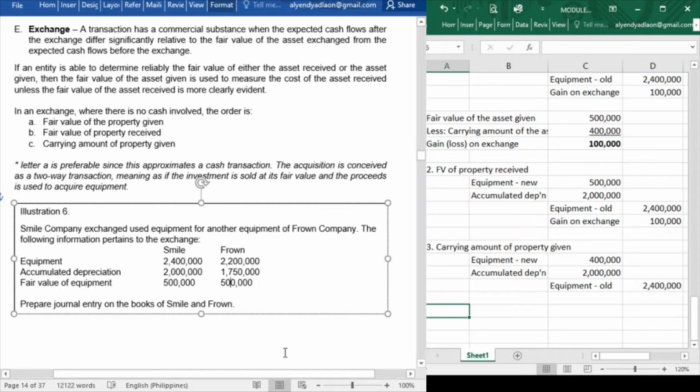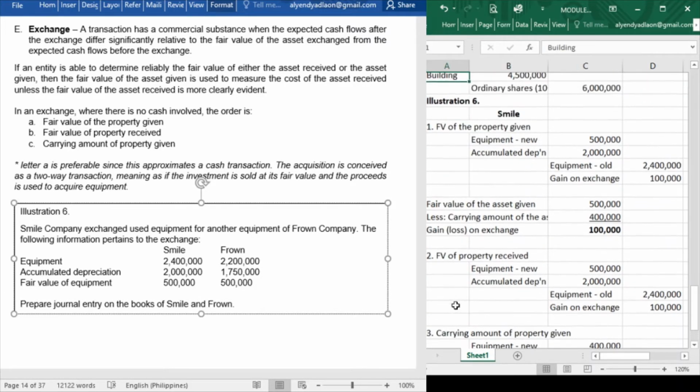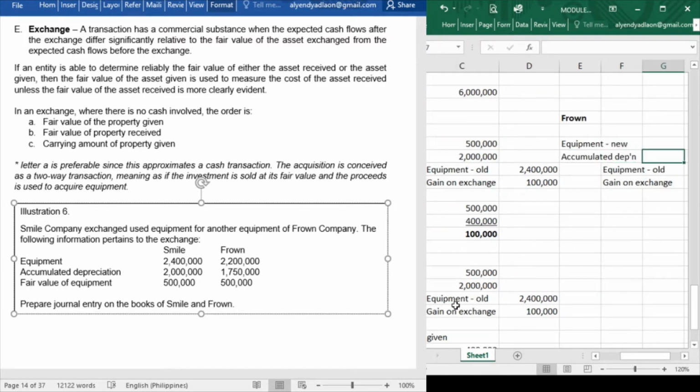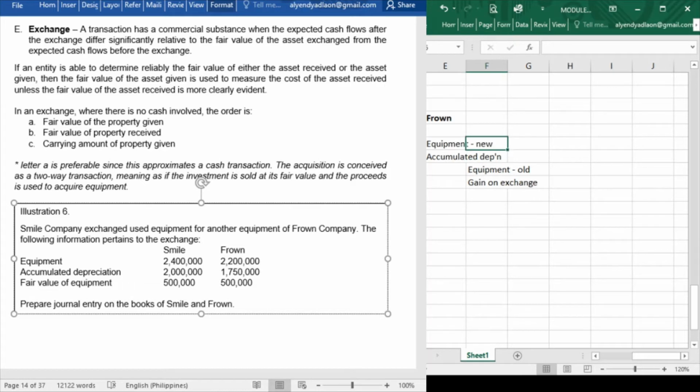And next problem, that is for illustration 6. Now next problem, illustration 7. Sorry, we still have to make journal entries for Frown Company. So for Frown Company, the same with here, debit equipment new. The equipment new, using the fair value of the asset received, that is fair value of the property given, that is 500,000.